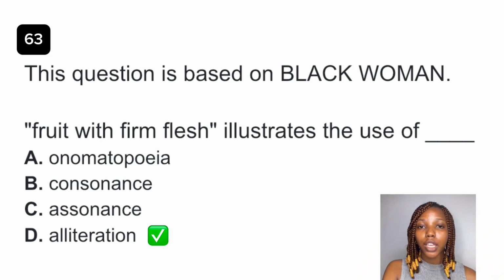Option A, onomatopoeia, means a word that imitates the sound it describes. Consonance is the repetition of consonant sounds, usually at the end of the word, while alliteration is at the beginning of the word. Assonance is the repetition of vowel sounds. So that is the difference between consonance and alliteration: alliteration is the beginning, consonance is the end. So option D is the final answer to this question.